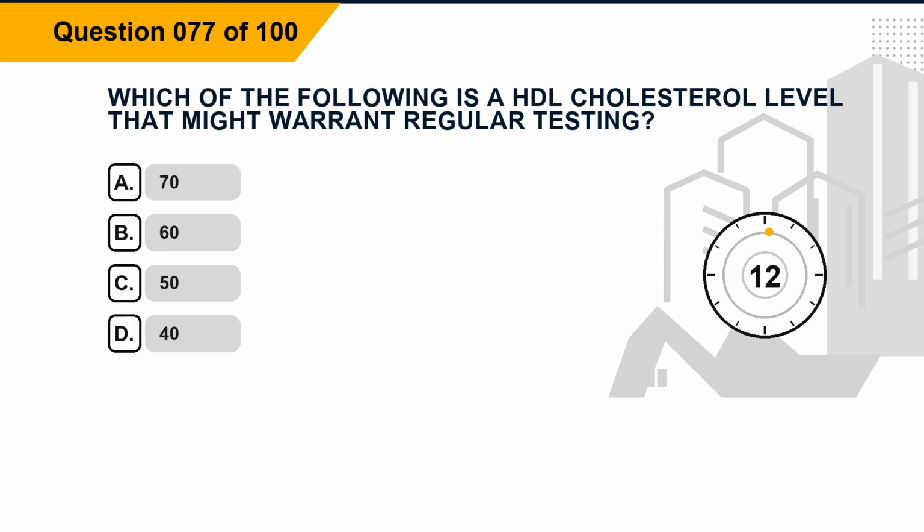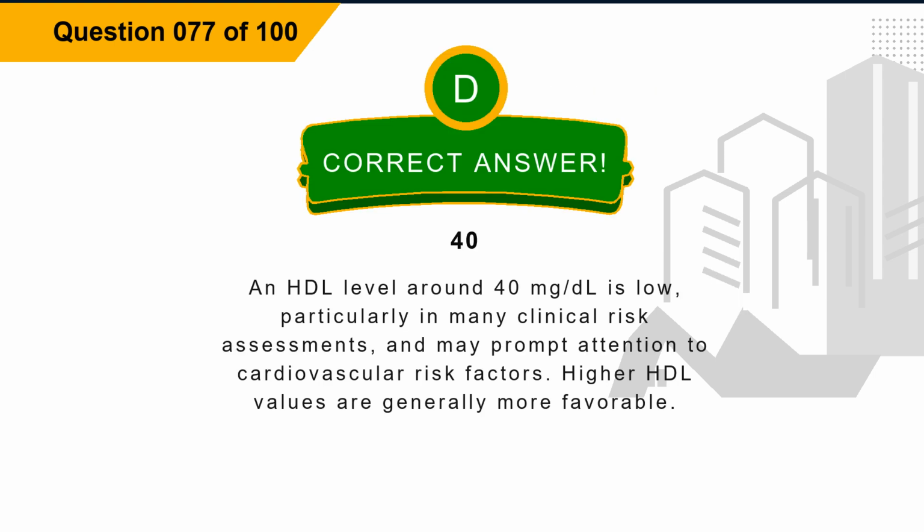Question 77. Which of the following is a HDL cholesterol level that might warrant regular testing? Option A, 70. Option B, 60. Option C, 50. Option D, 40. The correct answer is option D, 40. Explanation. An HDL level around 40 mg/dl is low, particularly in many clinical risk assessments, and may prompt attention to cardiovascular risk factors. Higher HDL values are generally more favorable.